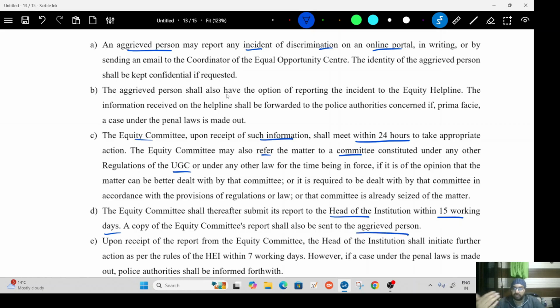Now, one thing which can be done here is, this report can also be shared with the accused person. Maybe that will also create some sort of trust-building exercise among the people who think they are being discriminated against, so that they can also go through what kind of crimes they have committed or not committed.